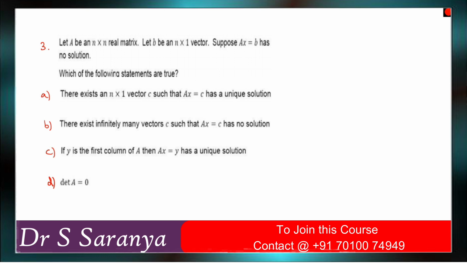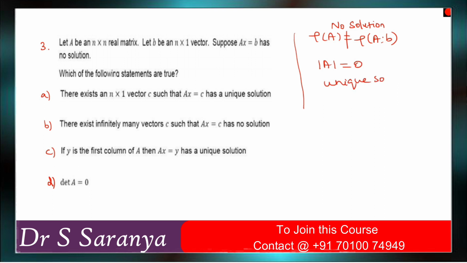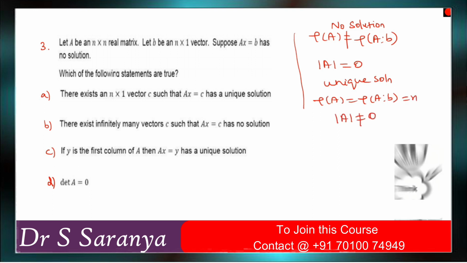So we know that Ax equal to B has no solution means rank of A is not equal to rank of AB. What is another thing? Determinant of A is equal to 0. What is a unique solution? Unique solution means rank of A equal to rank of AB equal to n. It means determinant of A is not equal to 0.